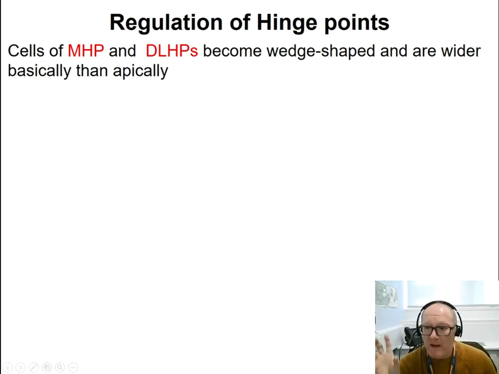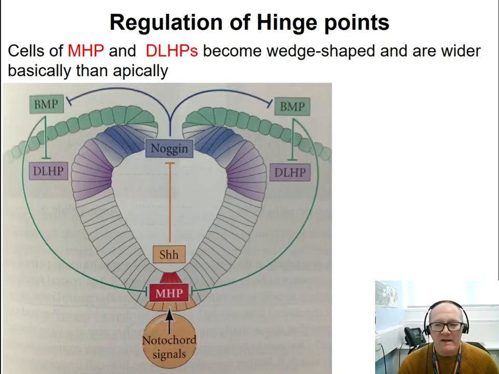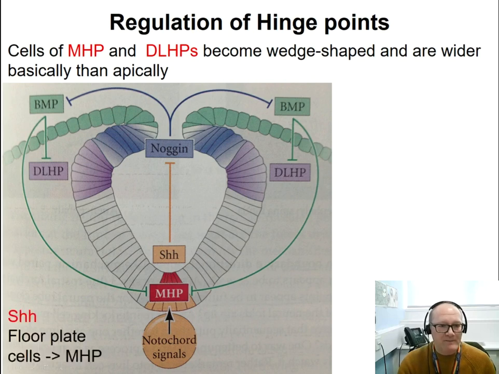Okay, but how do the cells in the neural plate know that they need to become hinge points? Well, there are a number of signals that start from the notochord that give instruction to the cells of the neural plate to become hinge point or not. For instance, the cells just above the notochord receive SHH signals from the notochord itself. So the notochord expresses a lot of SHH, which induces the cells just above it to change shape and therefore become hinge point.